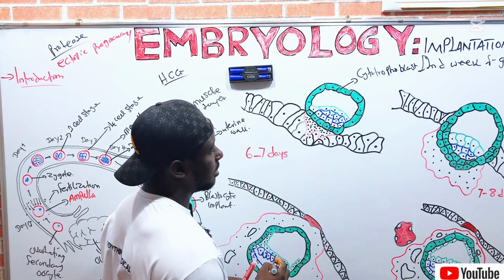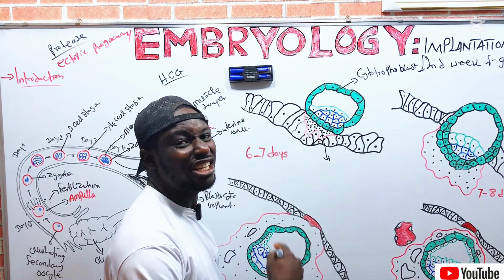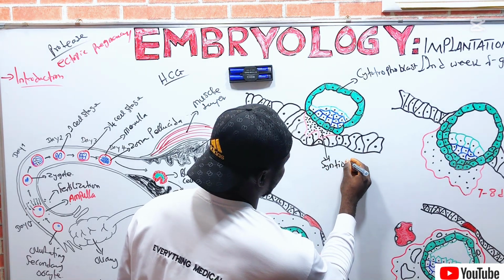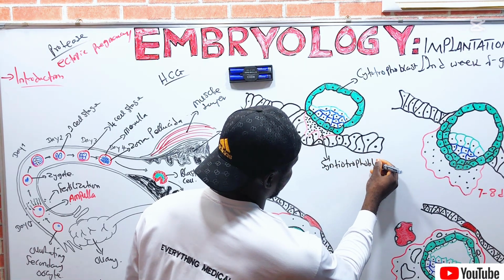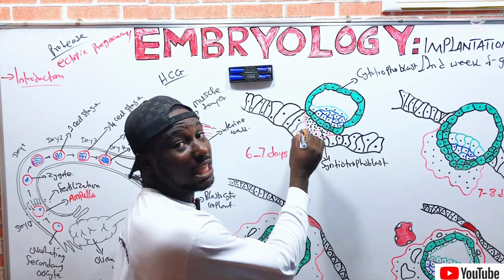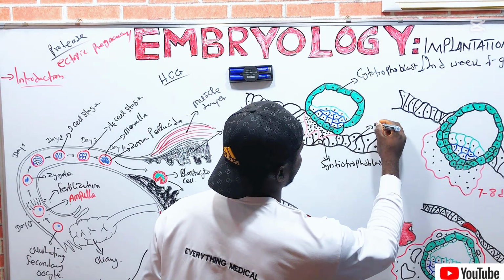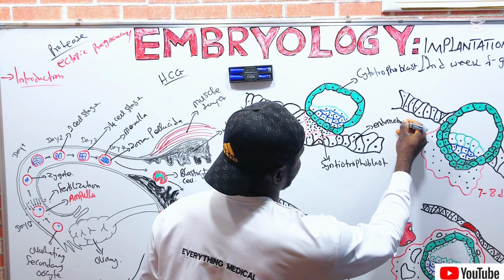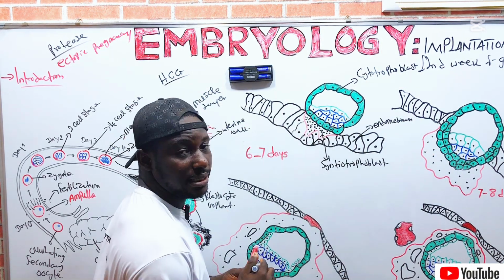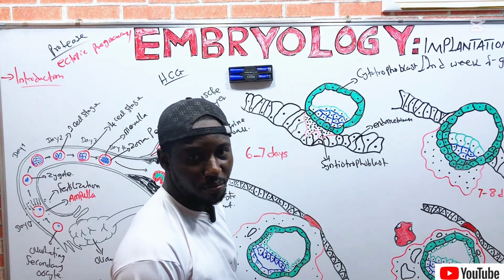Why is this the cytotrophoblast? This is the endometrial lining. That is the uterine epithelium called the endometrium. In here is the inner cell mass called the embryoblast, which is the future embryo.